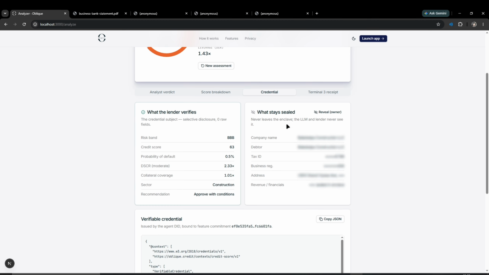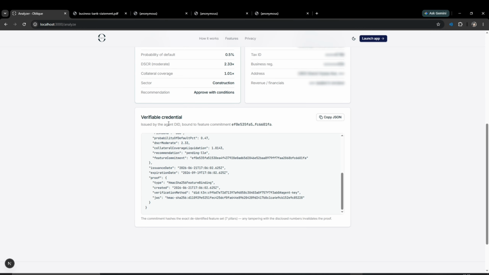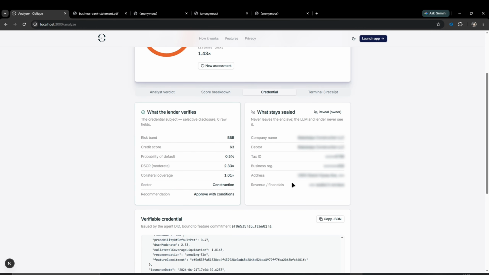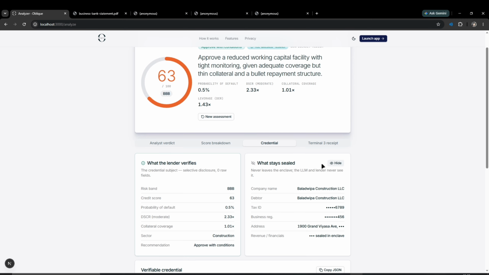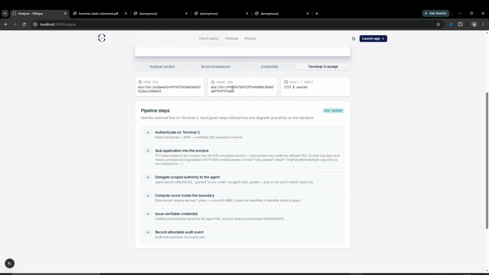We can also look at the credential here. And there's also a verifiable credential, which you can see the agent ID here. You can also reveal the information that was hidden from the LLM agent. And finally, on the Terminal Tree receipt, you can see the pipeline steps and some of the DIDs that were used in the analysis.